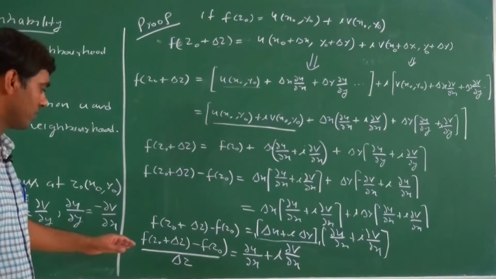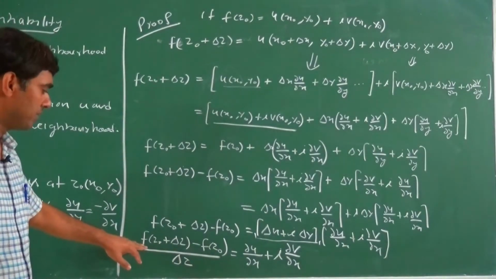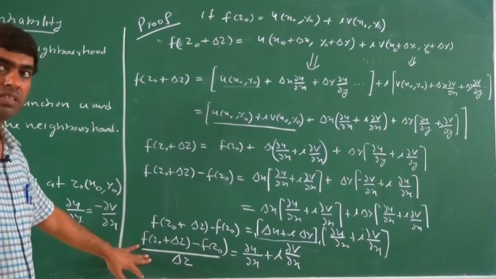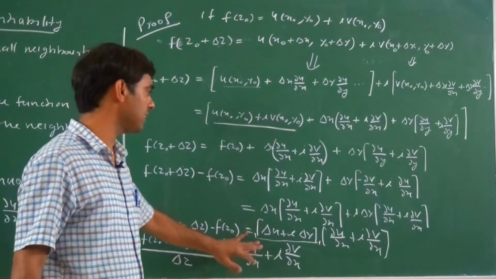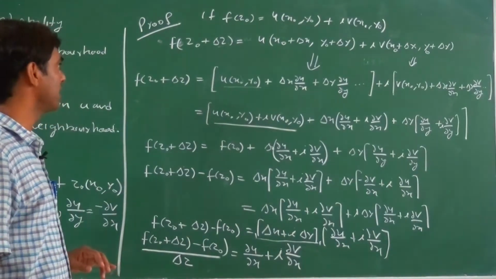So now if we take the limit delta z tends to 0 on the left hand side as well as the right hand side, then what is the value?